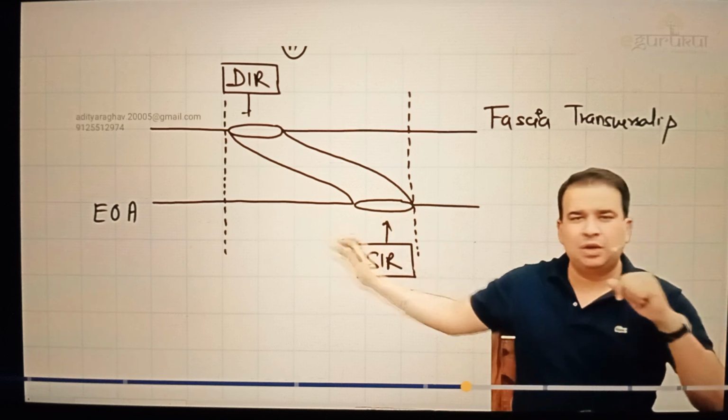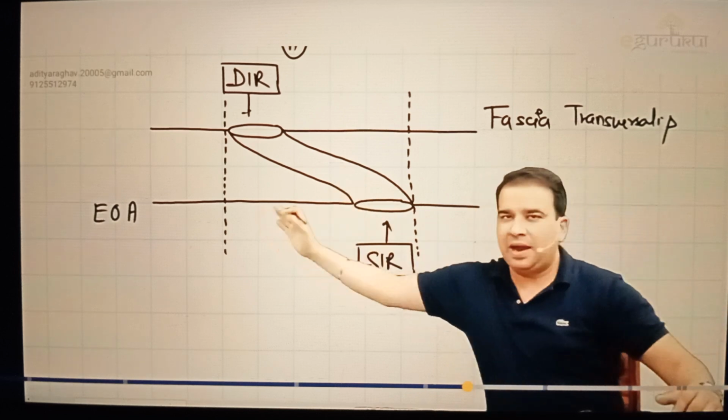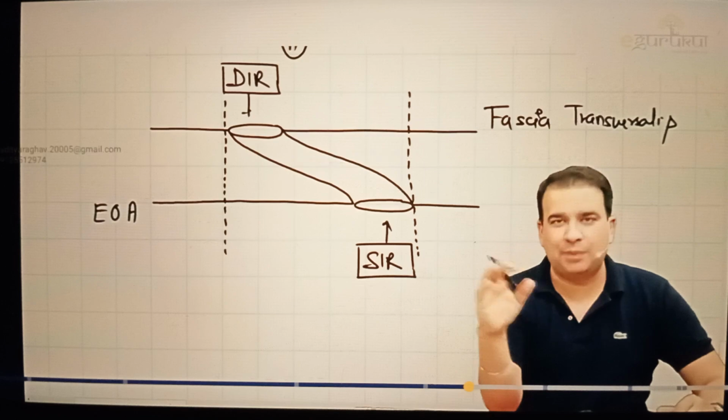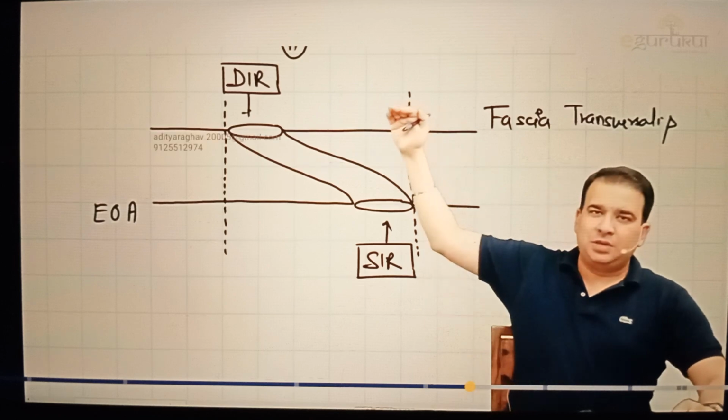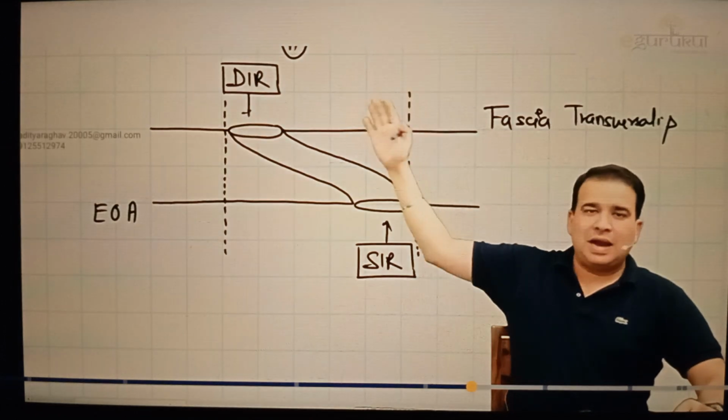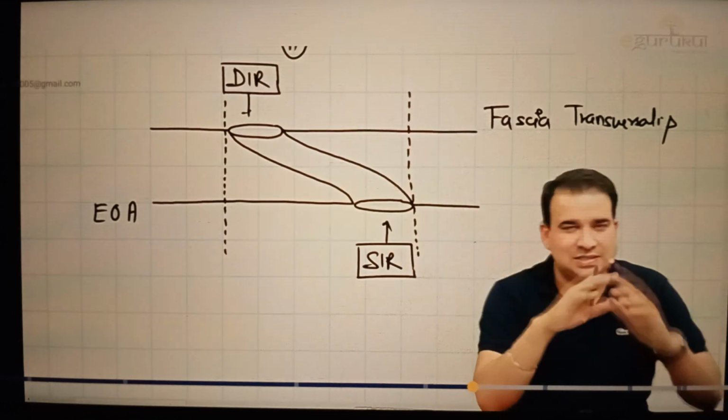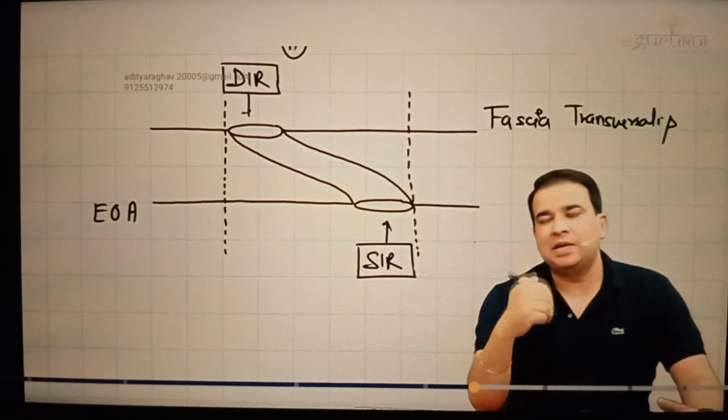Now one thing is clear from this picture, that no matter if you take a section from the medial side or from the lateral side, the anterior wall of the inguinal canal has to be formed by what? External oblique aponeurosis. That is definitely there. And the same goes with the posterior wall. If you look at the section from the posterior side, whether toward the lateral or medial side, obviously the posterior wall is formed by the fascia transversalis. That is definitely there. What else is there in the anterior wall and posterior wall?